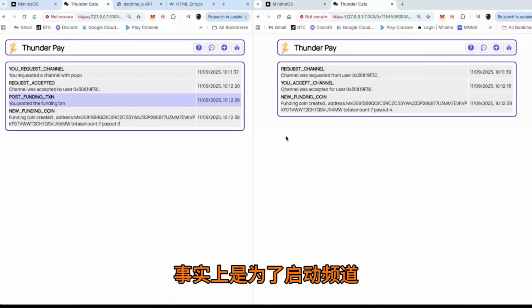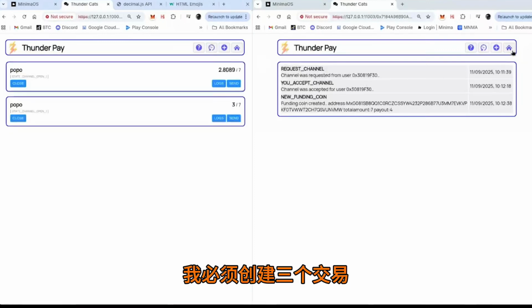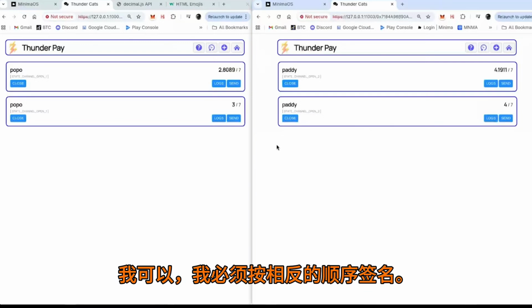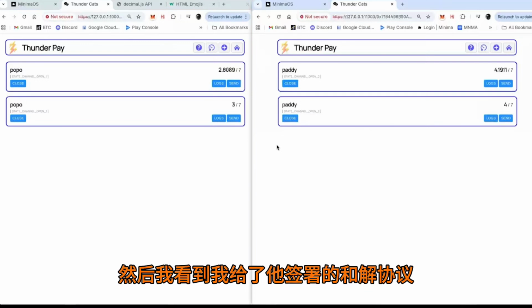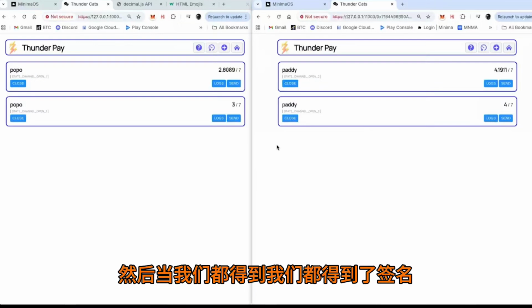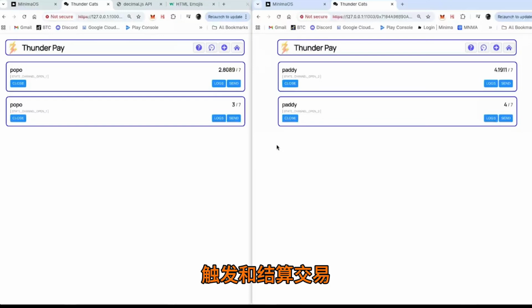And in fact, to initiate the channel, I have to create 3 transactions: a funding, a trigger, and a settlement, and I have to sign them in reverse order. So I give him the signed settlement, he signs that, then I sign the trigger, and then he signs that. And when both of us have got signed trigger and settlement transactions, only then do we actually sign the funding, and then the funding gets sent.